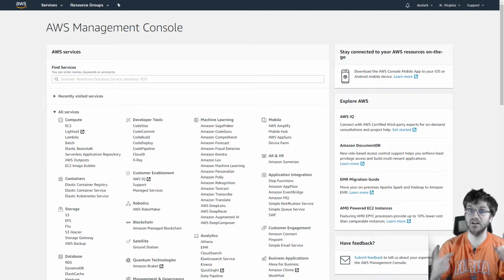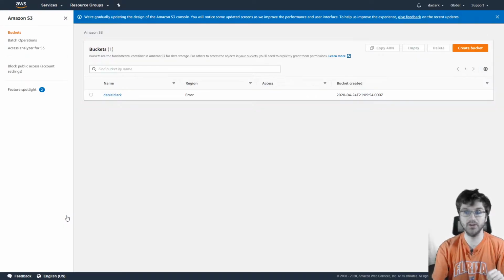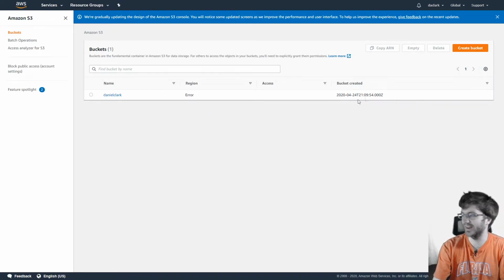So what I will get started on first, though, because I think it is the simplest service that you can use with AWS that you can get the most done with right out of the gate, and if you haven't guessed, it's S3 with storage. Because what do most people want to do? They need to store stuff. So I have a bucket already, Daniel Clark. There's nothing in it because I deleted it. But let's just make a bucket right now.